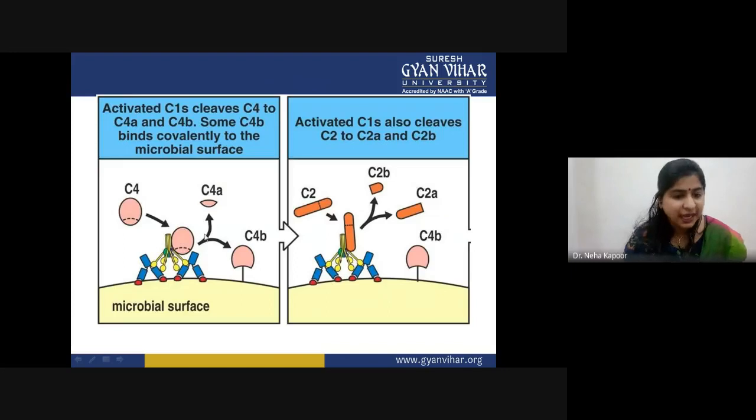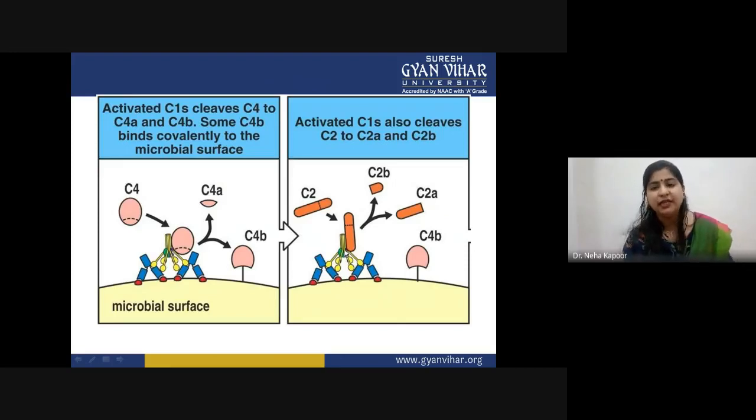And you can see here, when this pink color C4 protein is cleaved, C4a is the smaller segment and C4b is the larger fragment. C4a protein will go into the circulation and diffuse, and C4b protein will remain bound to the microbial surface. After that, this C4b protein is present in the bound form. This activated C1s protein will also cleave C2 protein.